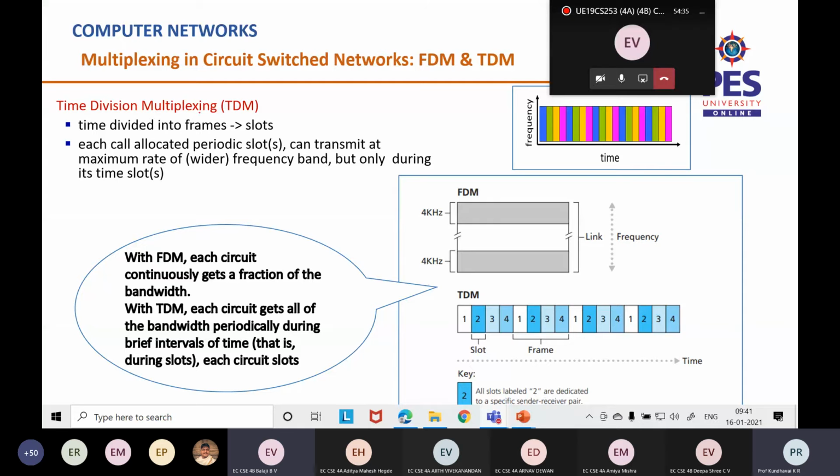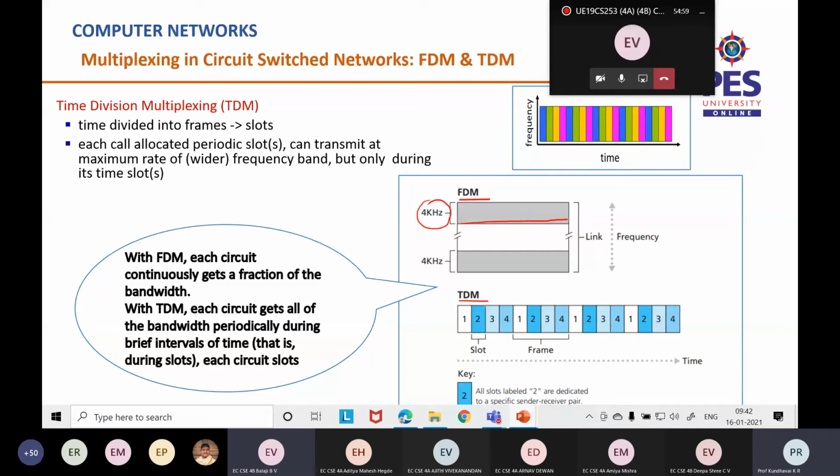So here you can see FDM. In FDM, each circuit continuously gets a fraction of the bandwidth. Generally, in a telephone call, it's 4 kilohertz. Frequency is divided into narrow bands, and each and every frequency is used.